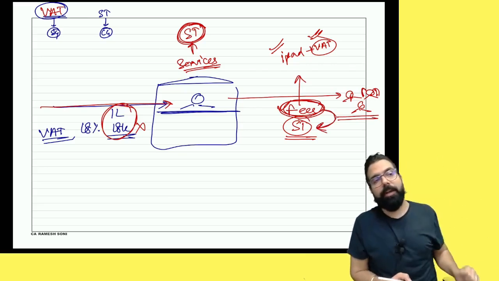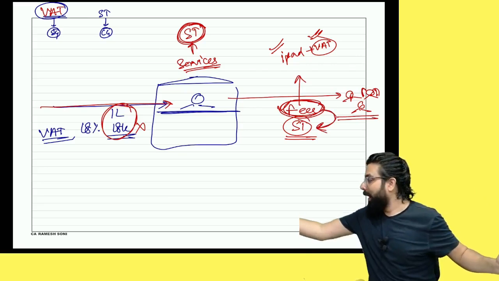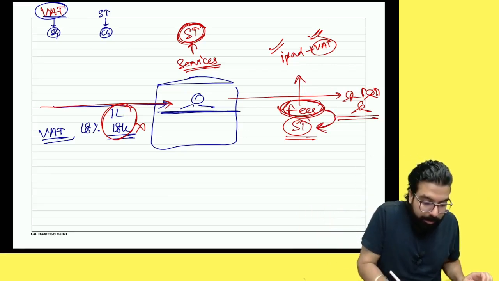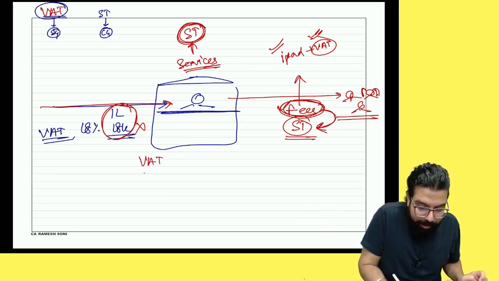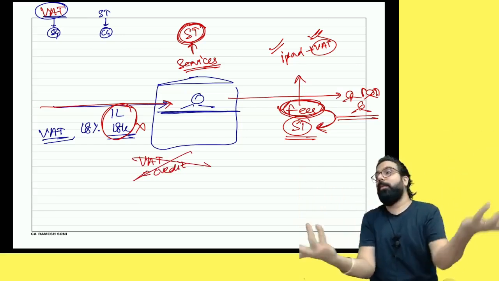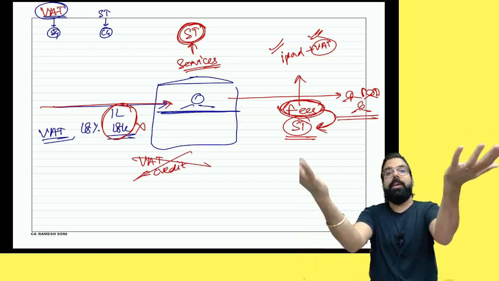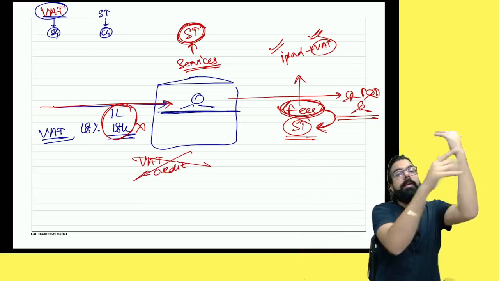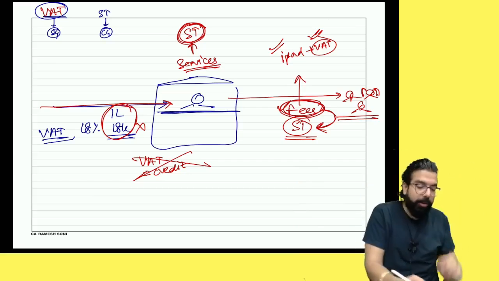Why was this problem there? Because when I bought, VAT credit was not given to me. Because why? VAT cannot be used to pay service tax. VAT cannot be used to pay what? Is that a problem? Okay, you tell me one thing.